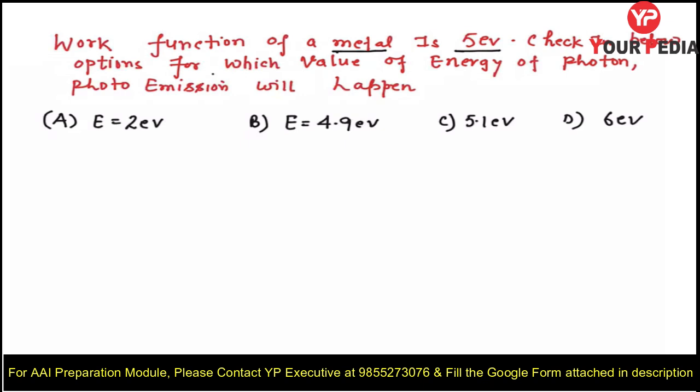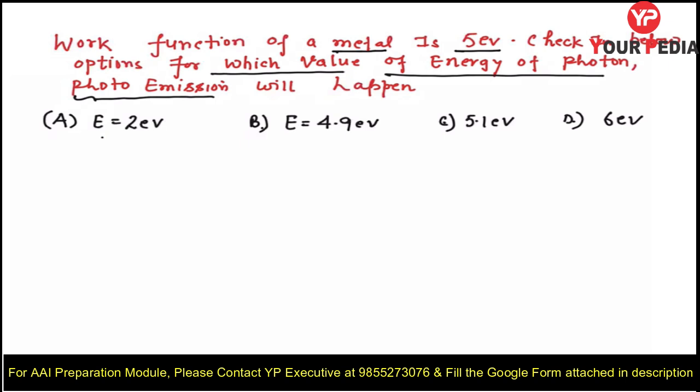Check in the options for which value of photon energy photo emission will happen. Photo emission means ejection of electron due to light. I have told you emissions are of 4 types: photo, thermionic, field, secondary. Photo emission means ejection of electron from the metal surface because of incident light, or falling of photons.